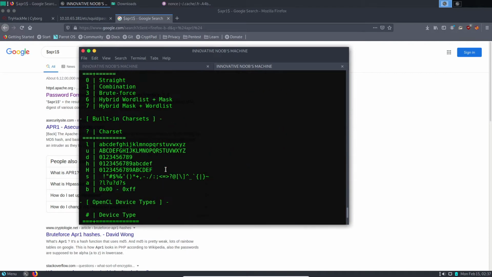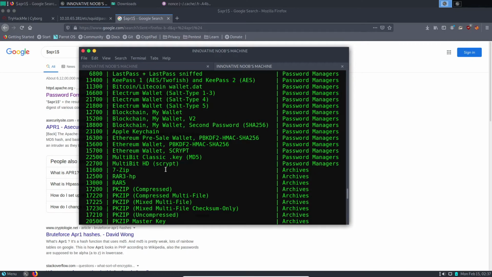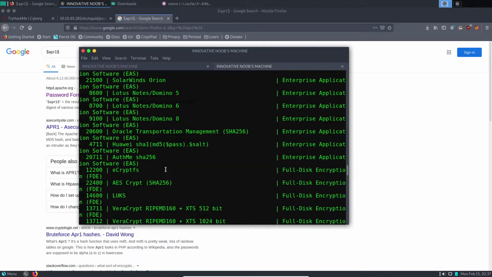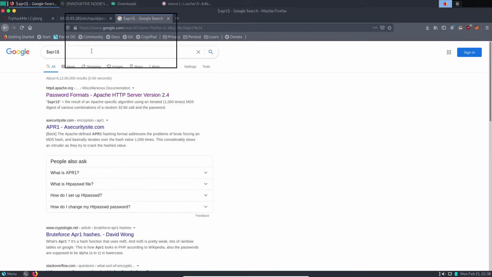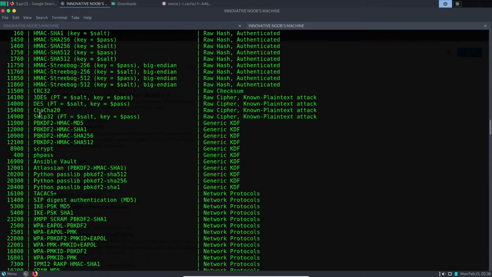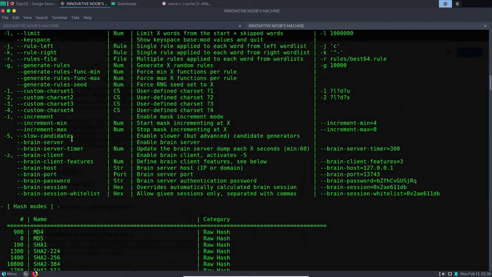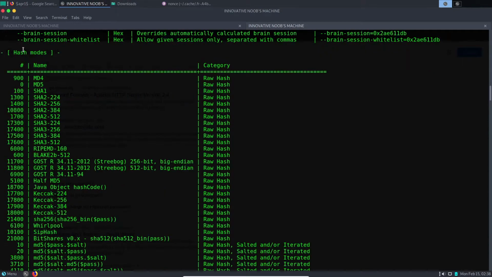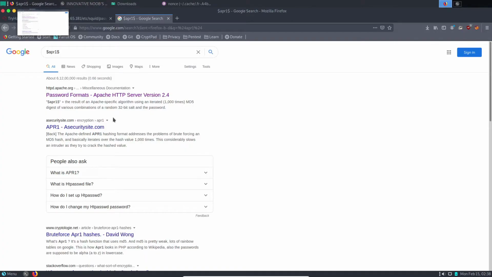The M is 400, so I guess we need to change that. This is M, the hash modes. So we saw that this is an Apache MD5.